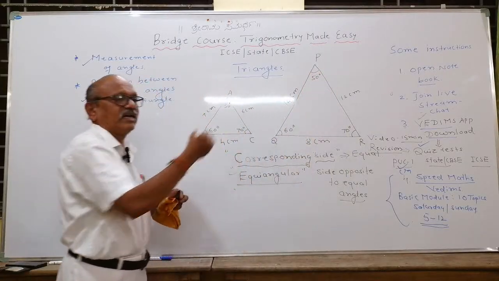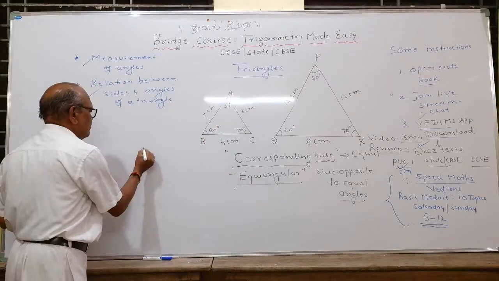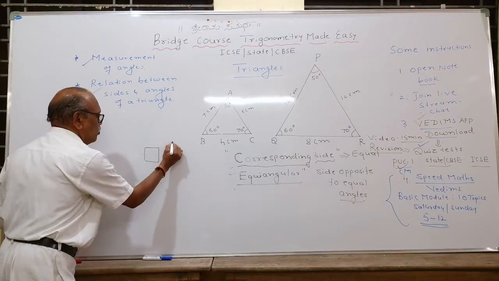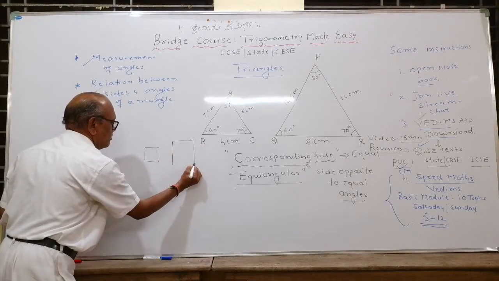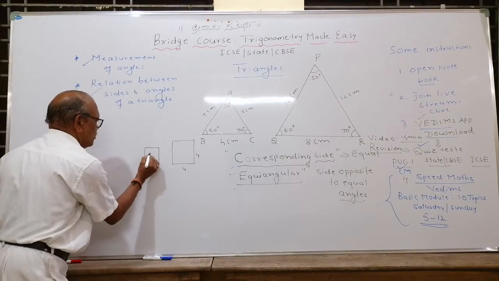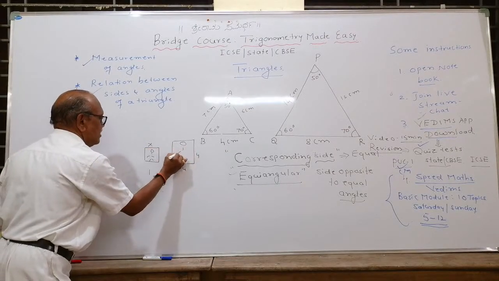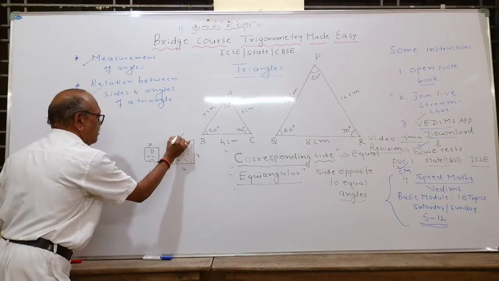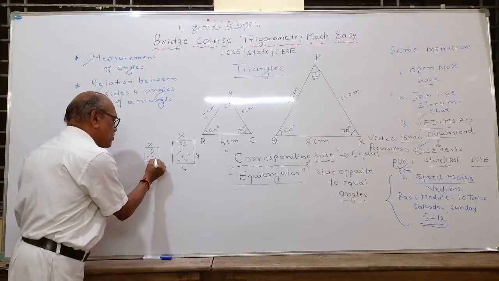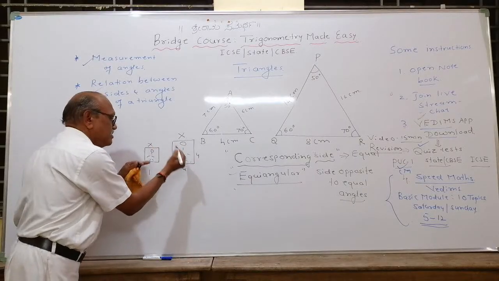What are such two triangles called? These two triangles are like, suppose you have two photos. One is a passport size photo, another one is your big 4x4 photo. This one is the passport size photo. Here is Mr. X. Here is a bigger photo of the same person X. All passport size photos will be the same, all 4x4 photos will be the same. That is congruent.